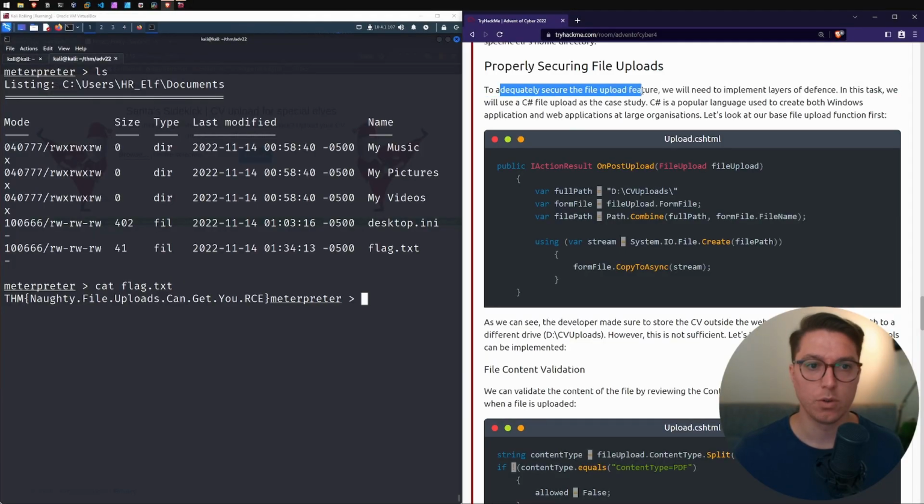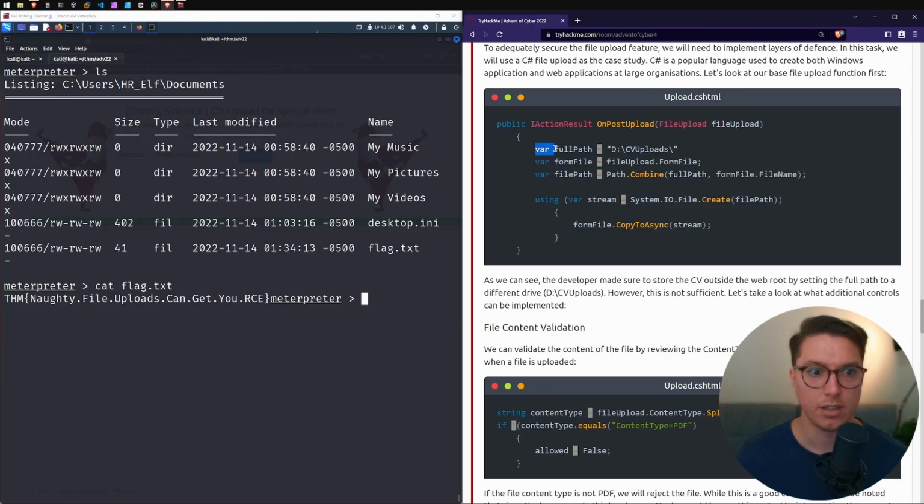So next up, properly securing file uploads. So to actually secure a file upload, we need to implement layers of defense. And in this task, we're going to use C#. C# is a popular language used to create both Windows apps and web apps in large organizations. So let's look at our base file upload function first. Ooh, I only know Python. So looking at other languages to me is like scary.